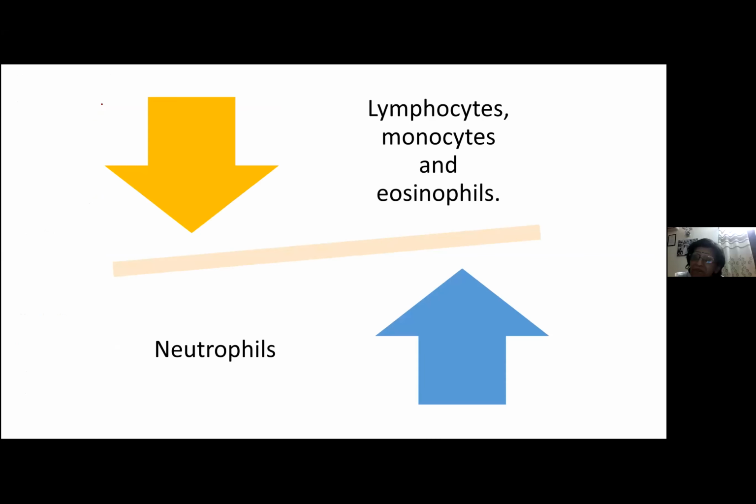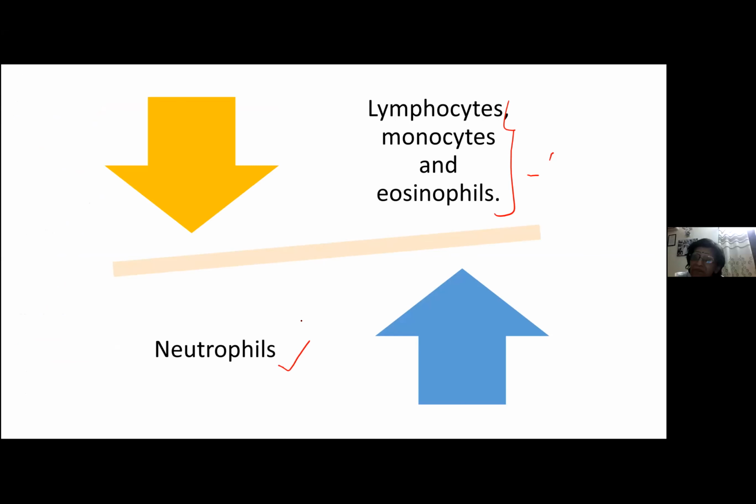So can I say that out of all the cells, most are decreased, but which cells are increased? Usually neutrophils are increased, whereas all the other cells have decreased. And you can see various studies in the literature which have tried to correlate absolute lymphocyte count with the manifestations of COVID, absolute monocyte count with the manifestations of COVID, and eosinophil count with the COVID manifestations.